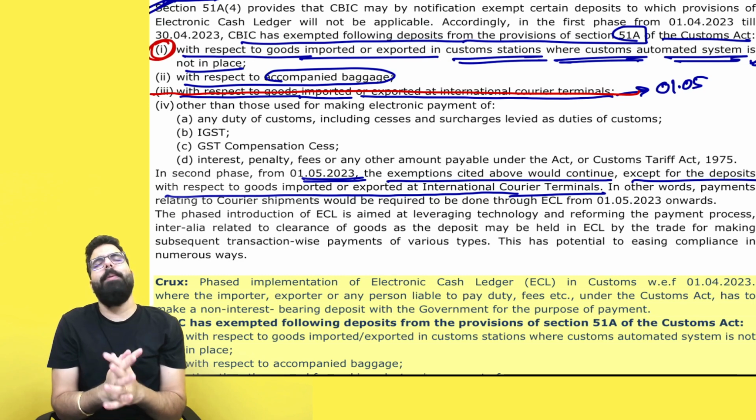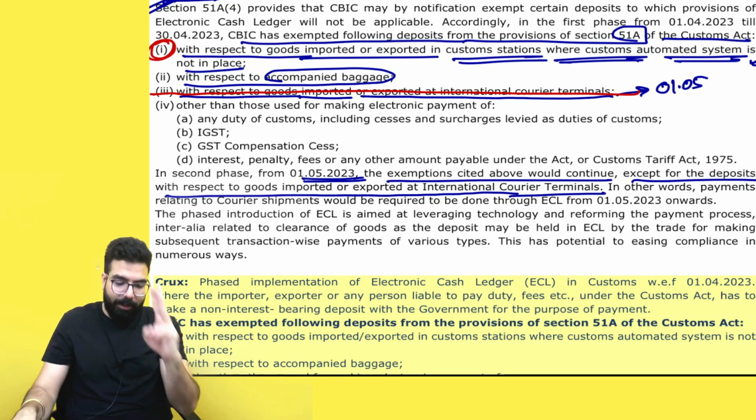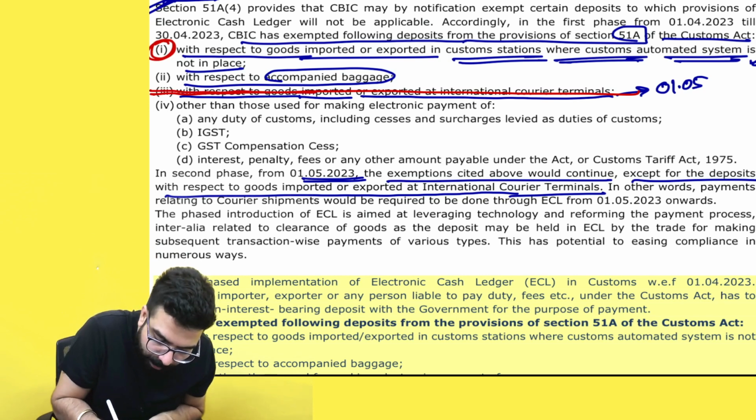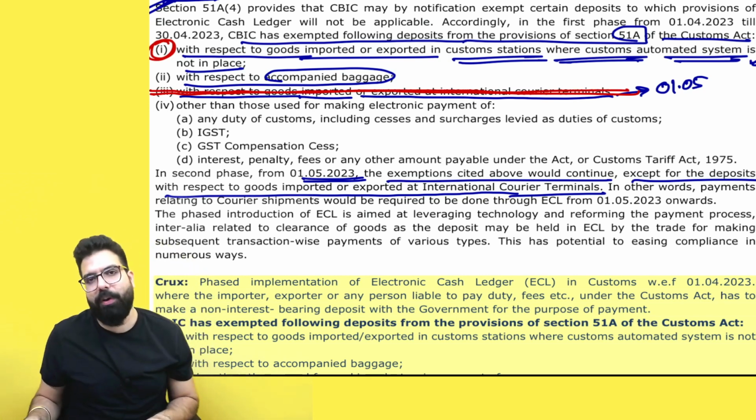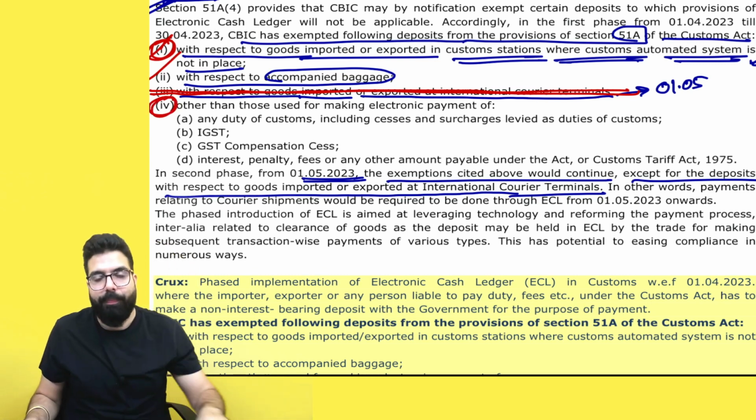Secondly, in the accompanied baggage case, you don't need the customs, and you also don't need to use the e-cash ledger. The third one over here is now being removed with effect from 1st of May, and hence you should remember the first one, the second one, and the fourth one which is there.